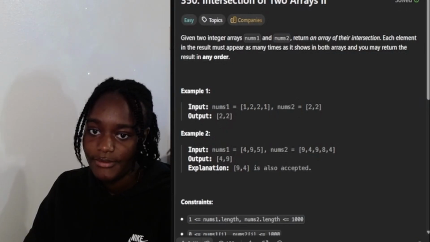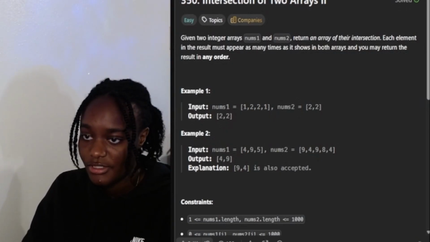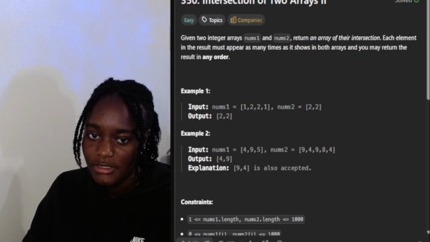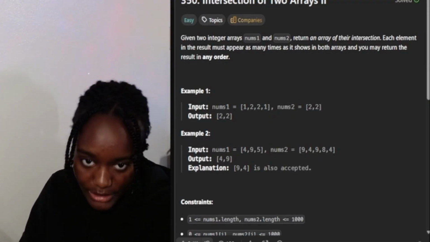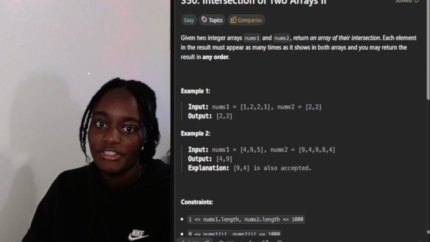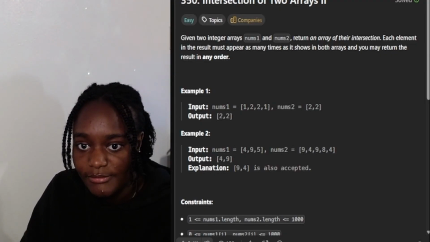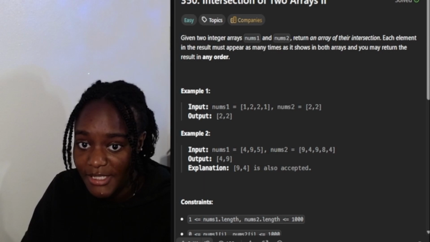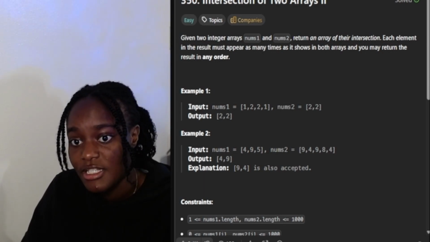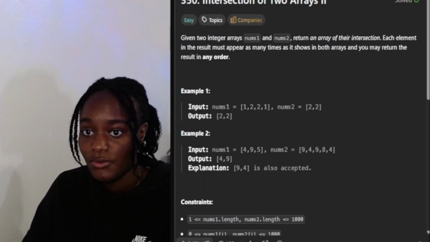Okay, so I am going to LeetCode. There we go. And so it shows the question here, and I'm gonna reread the question. It's been a while, so I don't really remember it. So it's given two integer arrays, nums1 and nums2. Return an array of their intersection. Each element in the result must appear as many times as it shows in both arrays, and you may return the result in any order.